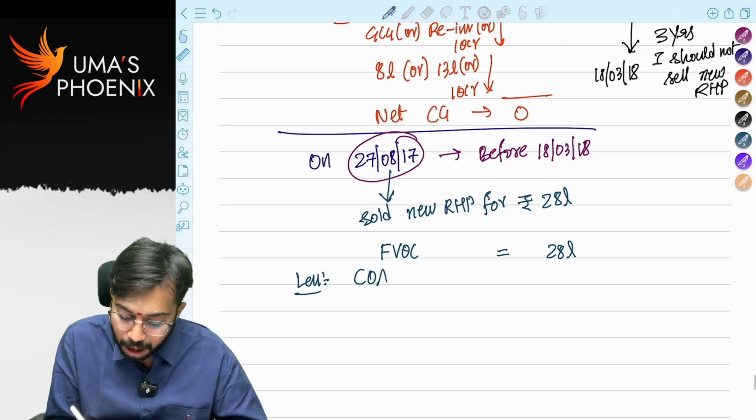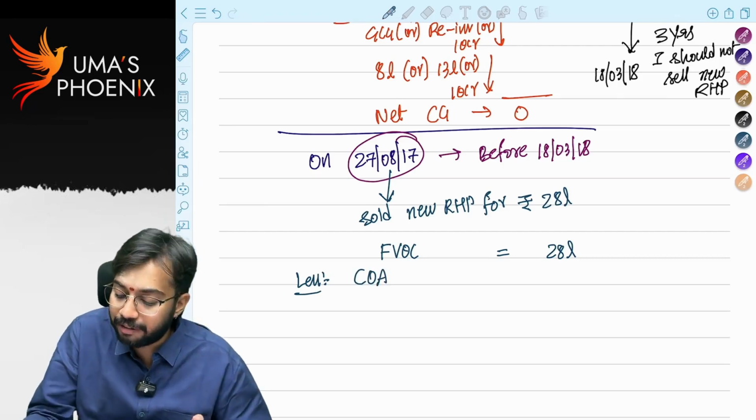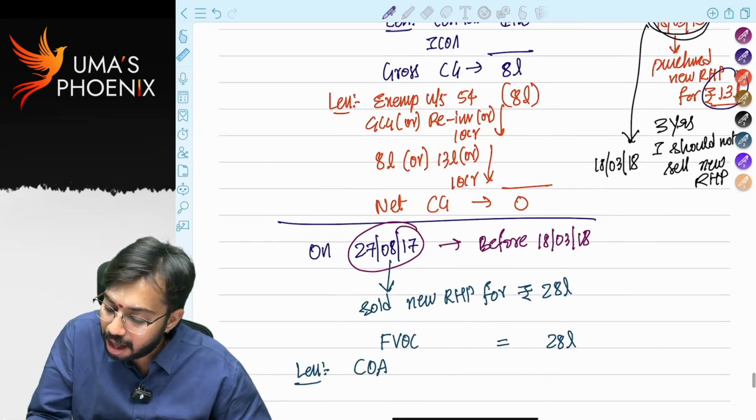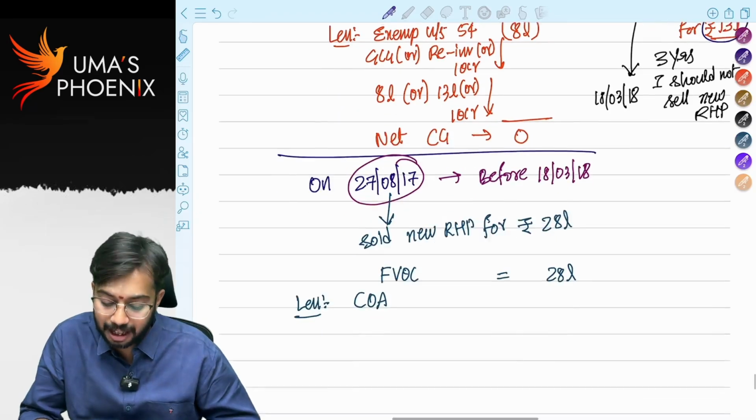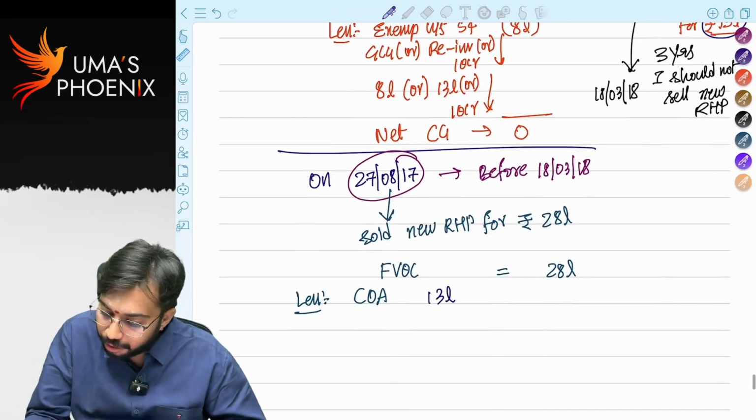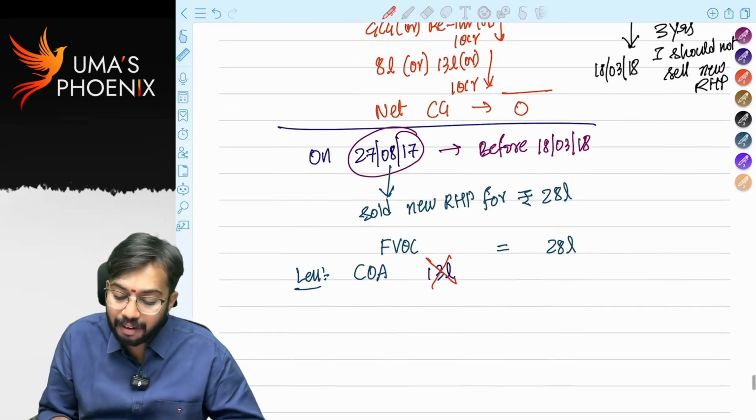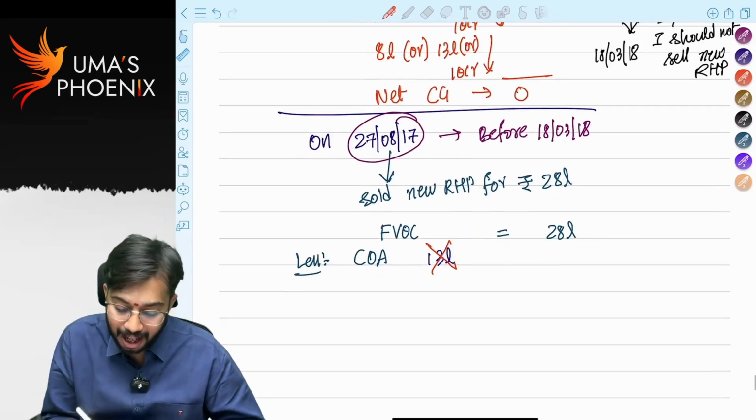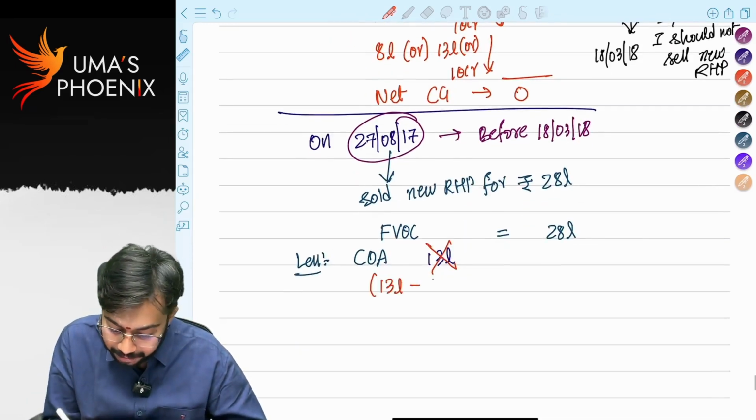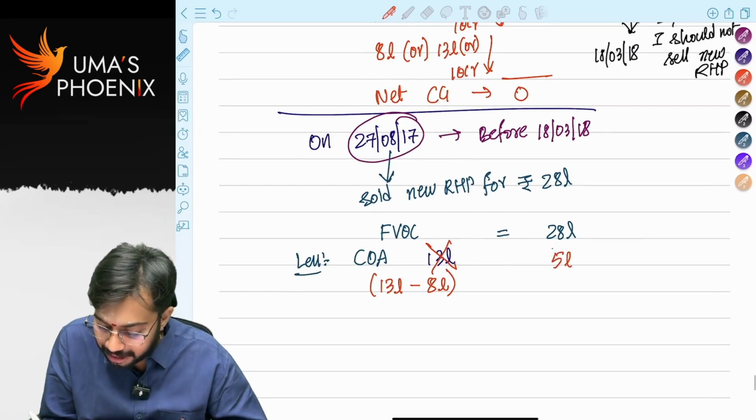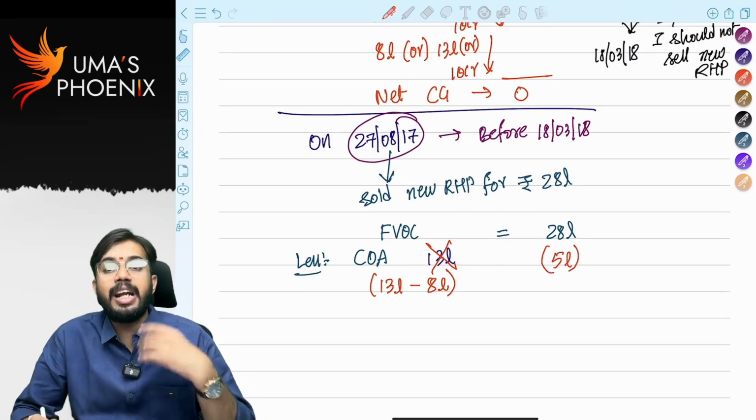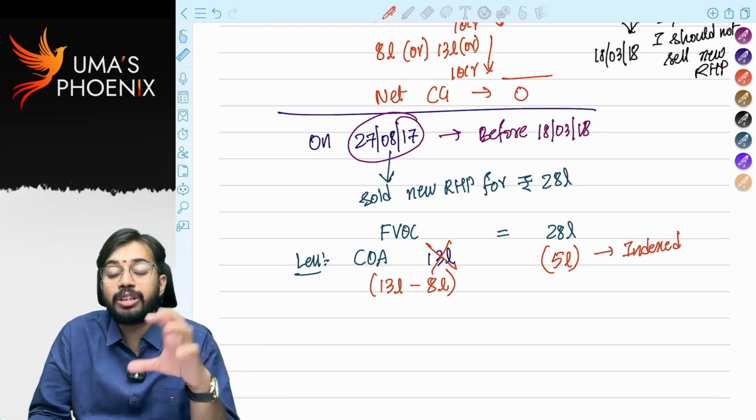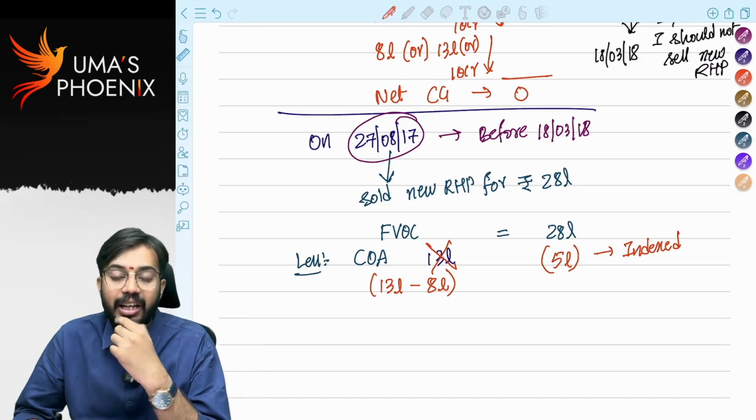From this, I have to claim cost of acquisition. How much is cost of acquisition? I purchased this building for 13 lakhs, correct? But 13 lakhs is not allowed as cost of acquisition. Whatever the exemption that I have claimed earlier. How much is the exemption that I have claimed earlier? 8 lakhs. So from 13 lakhs, 8 lakhs will be reduced and only 5 lakhs is allowed as cost of acquisition. If indexation benefit is available, then this 5 lakhs will be indexed and indexed cost of acquisition is allowed as deduction. Is it clear?